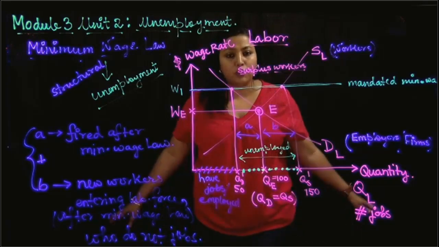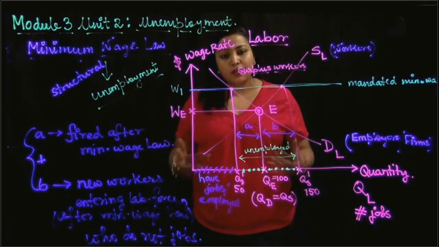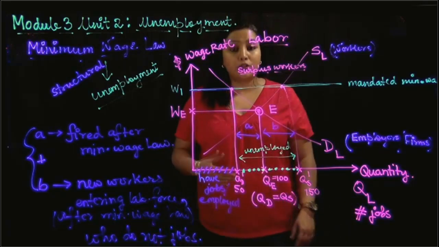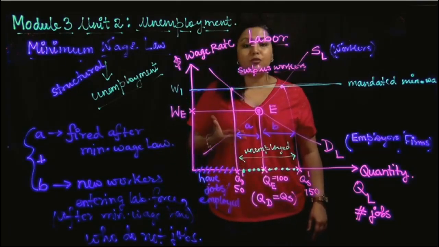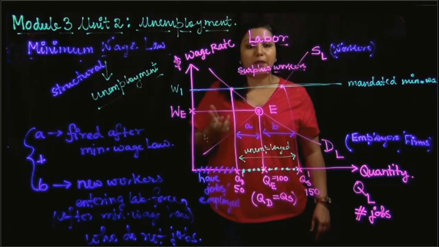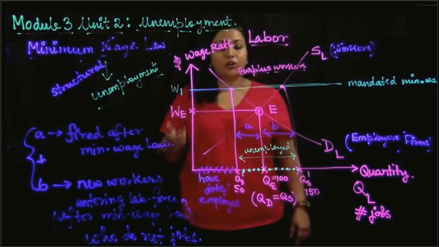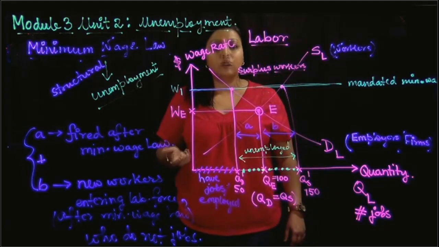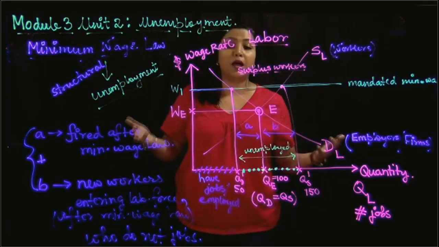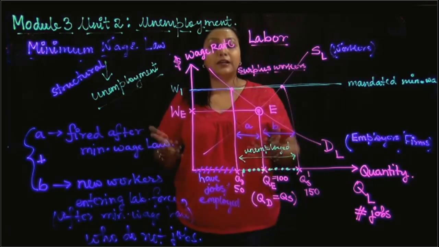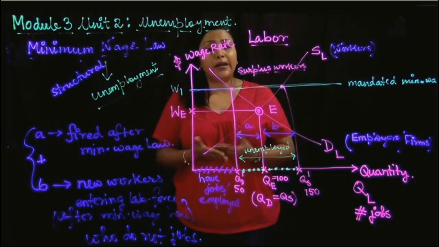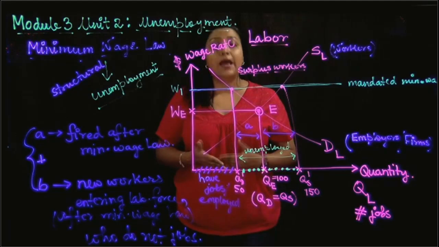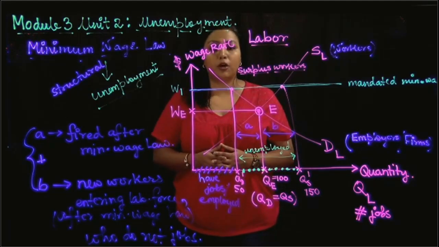So we have finished module 3 here. Now in the next video, I am going to go on and talk to you about macroeconomic policy. But before that, we will talk about a model which will help us to understand the macroeconomic policy, and that model is going to be basically the demand and supply model for the macroeconomy, that is the aggregate demand and aggregate supply model. So in the next module, we will go on and talk about the aggregate demand and aggregate supply model, and then we will talk about the macroeconomic policies.